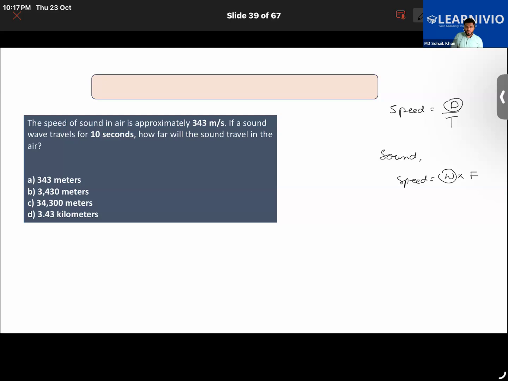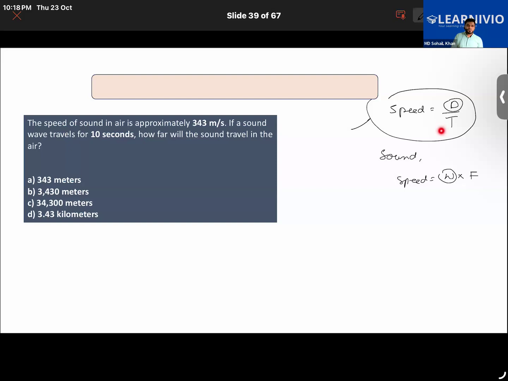Yes, sir. Okay. But here in the question, wavelength is not mentioned, so we can simply stick with this formula, right? If wavelength was given, then we would have used this formula to figure out the distance. Distance will be whatever wavelength you get here, that will be the same as the distance it will be traveling. But here we have to find out how far the sound will travel in the air. So use this formula simply. Distance will be equal to speed multiplied by time,